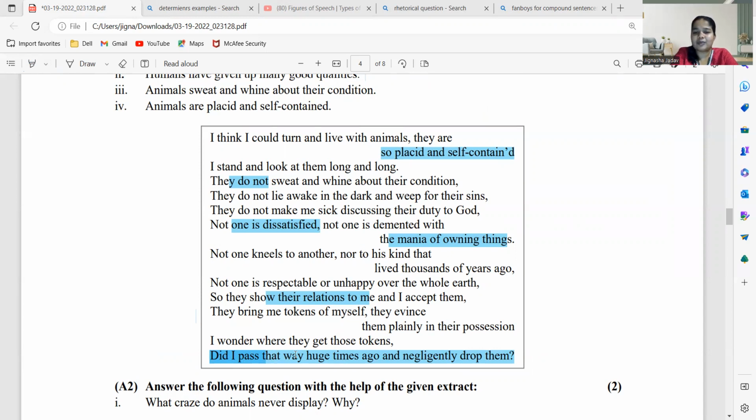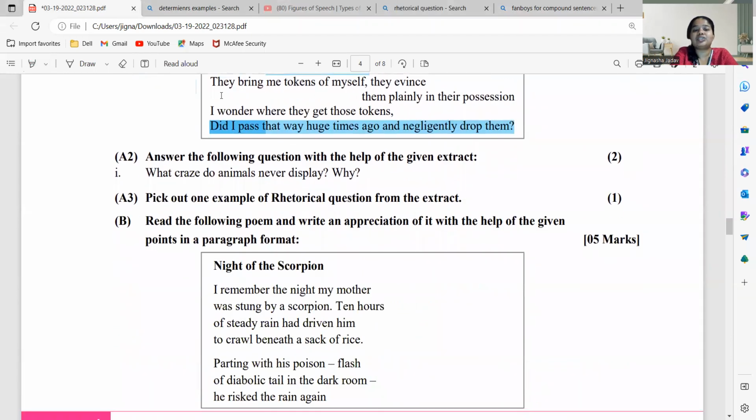You're not expecting his answer, that yeah, did you pass it? You are expecting why he is saying this. What is the reason that he's expecting that he should make a relationship with animals rather than humans? Right? So you are expecting an effect and not a yes or no answer. For this reason, this question becomes a rhetorical question. Did I pass that way a long time ago and negligently drop them? Clear? So this is how you solve the first half of the poem.